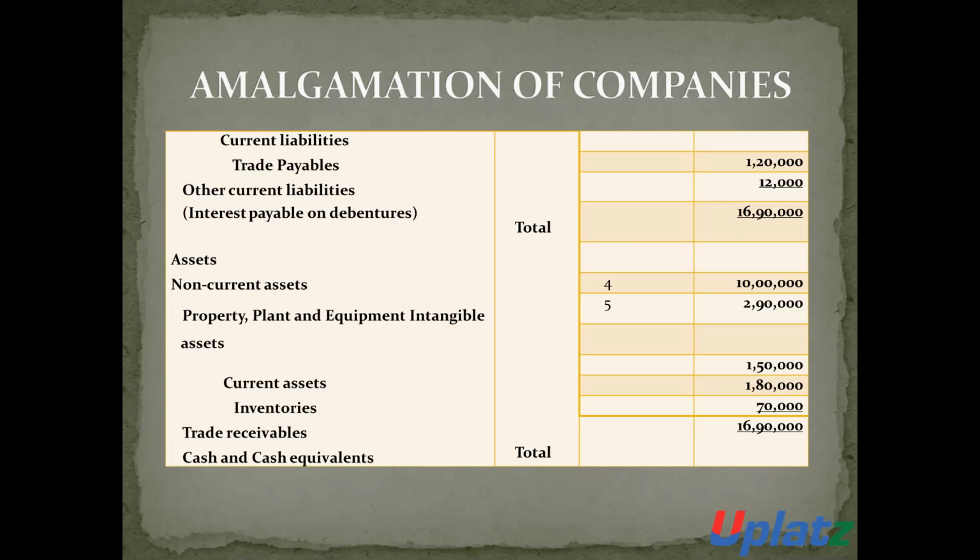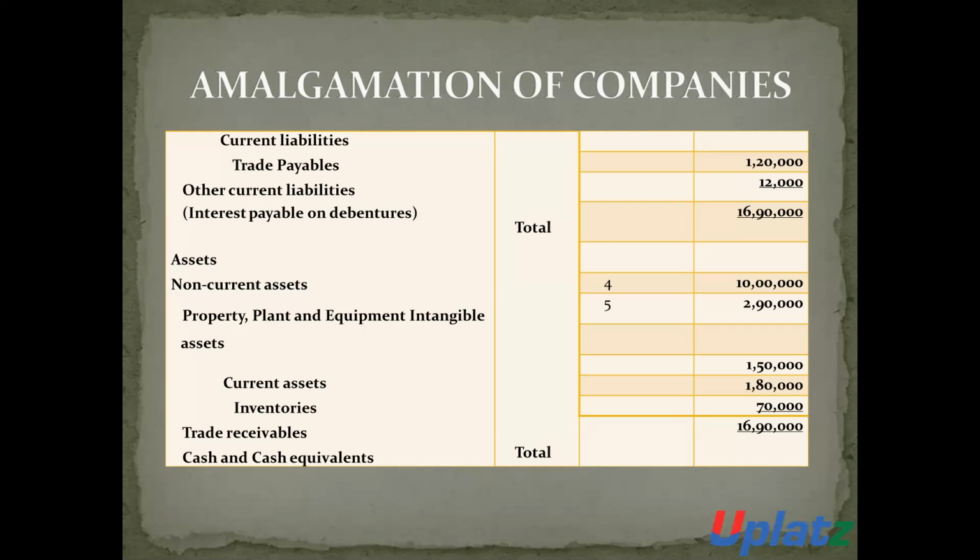include property, plant and equipment. The property, plant and equipment is 10 lakh rupees. The intangible assets are 2,90,000.